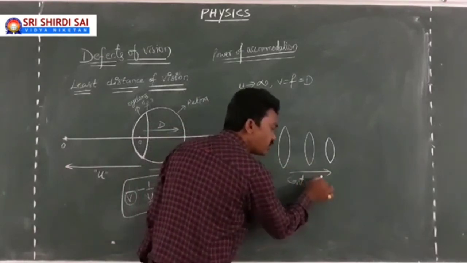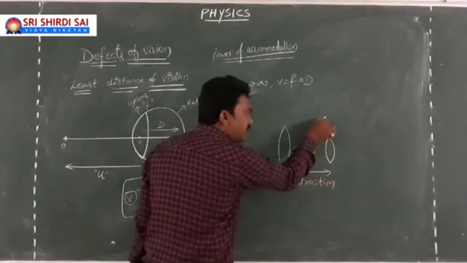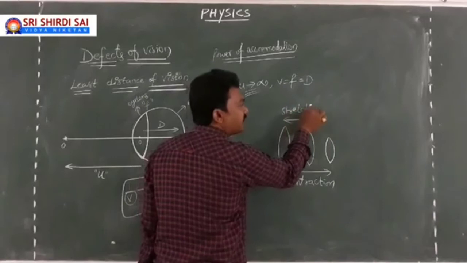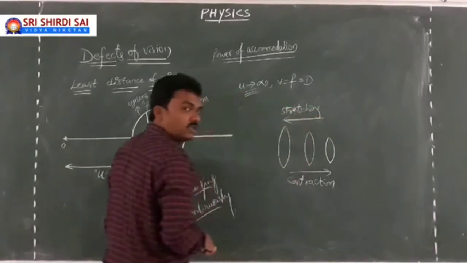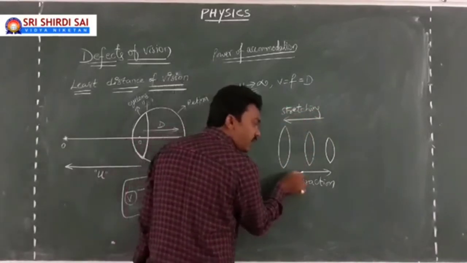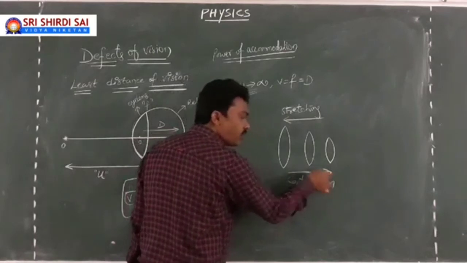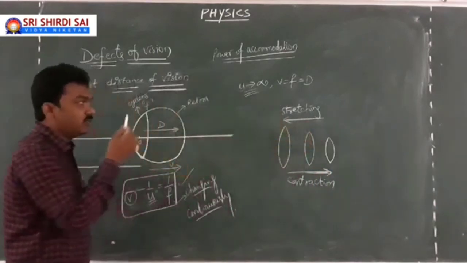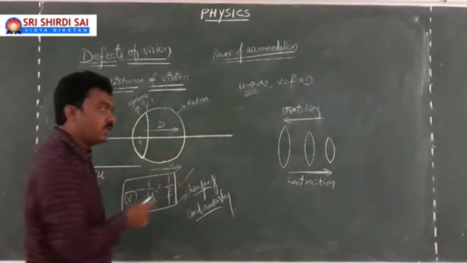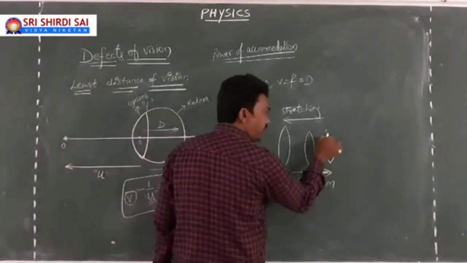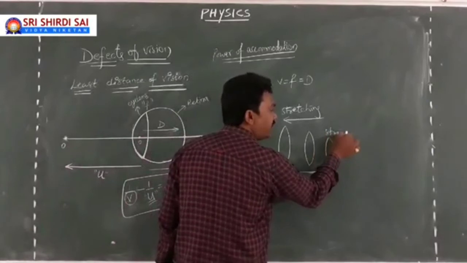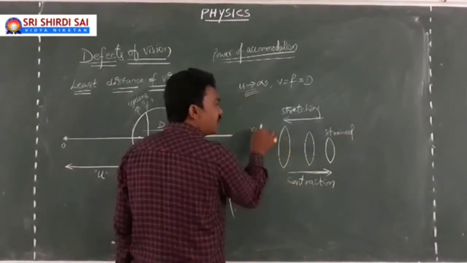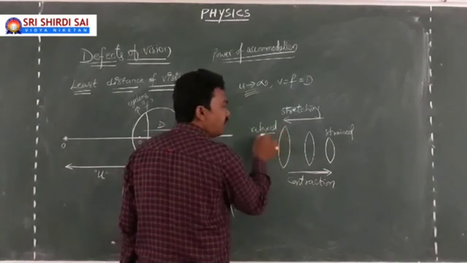This is contraction of the lens, and this is stretching or expansion. If the object moves away from the eye, the lens will be in the stretching stage. Here your eye lens gets strained. This is a strained stage of the lens, but this is a comfortable or relaxed stage.